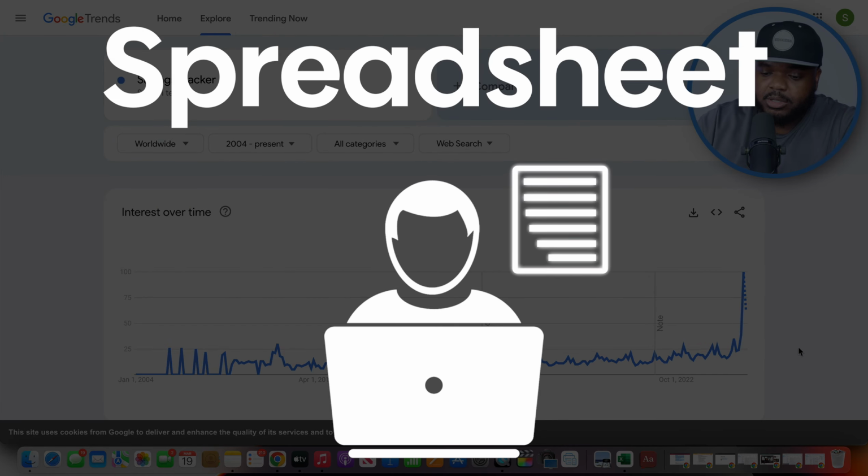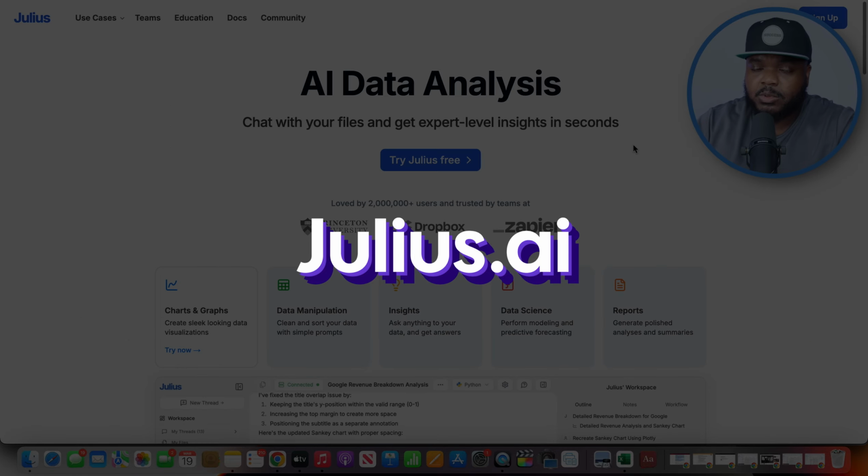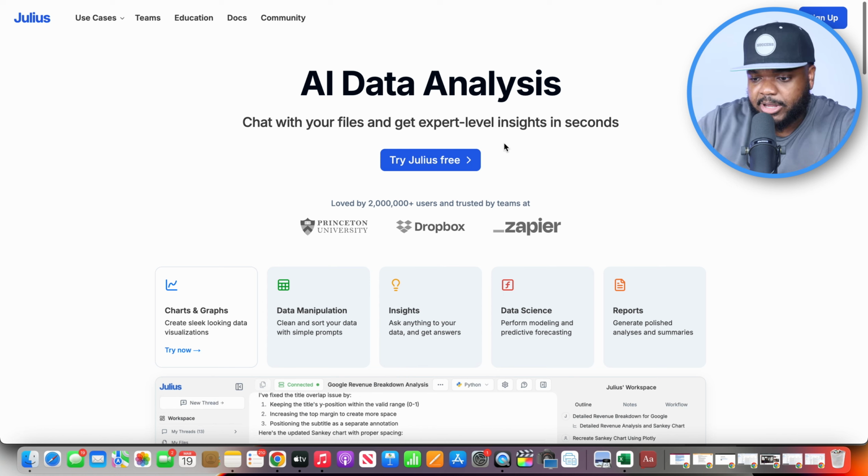So to do that, you're going to use this tool over here called Julius.ai. In my opinion, this is one of the most powerful AI tools that are out there because of the things that it's able to do. And you don't really have to pay anything when it comes to using it, because as you can see over here, you're going to be able to sign up for completely free.